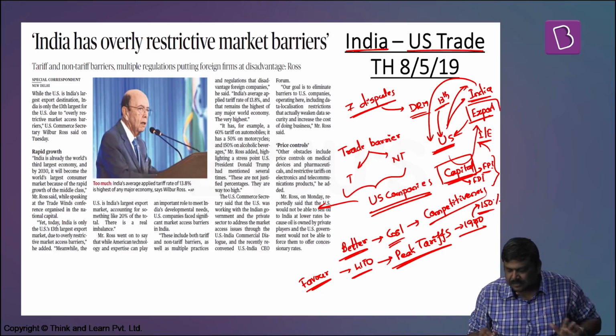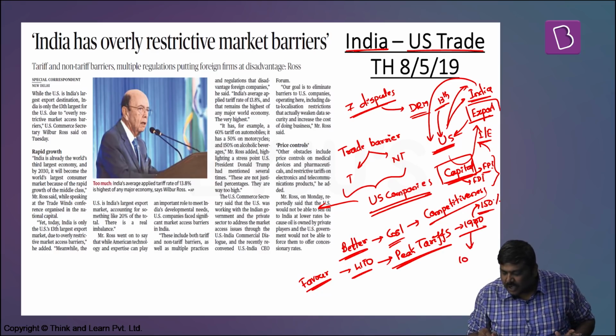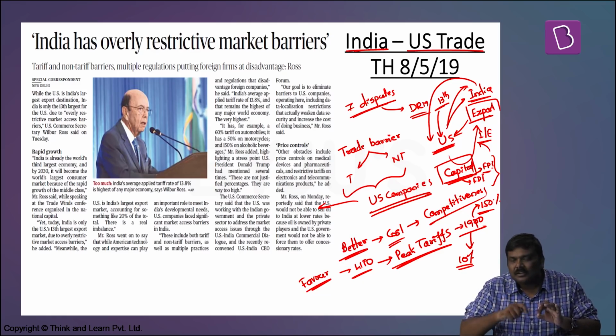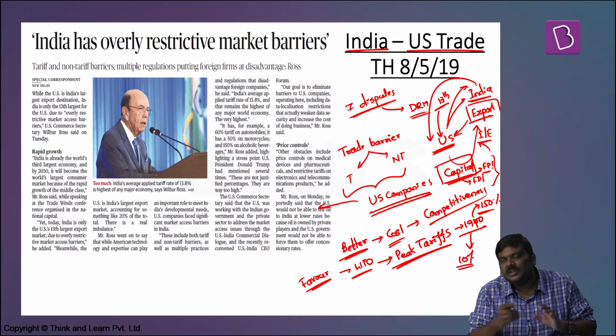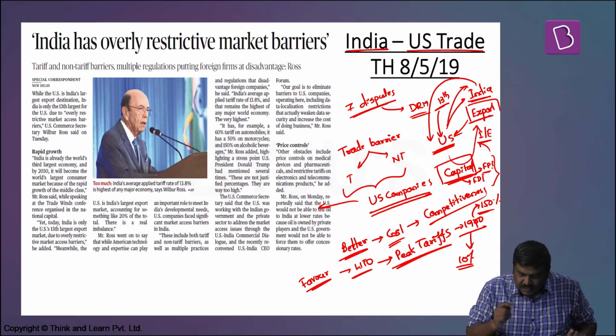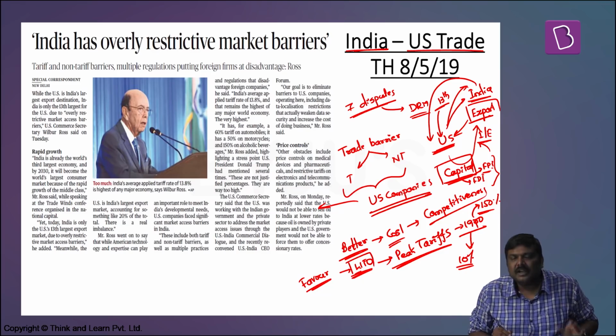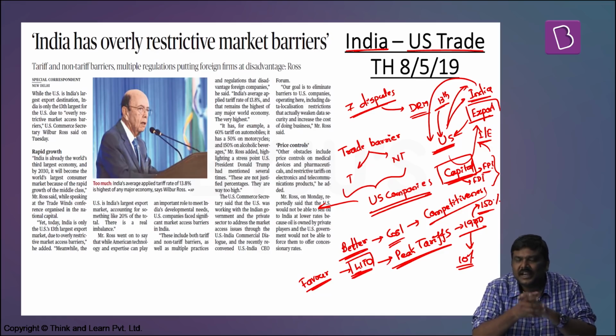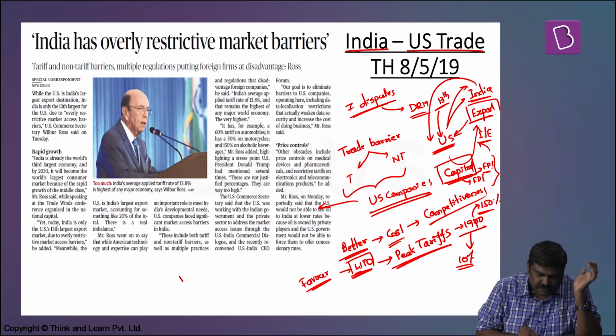But in the recent times, it has been reduced to around 10%. And Indian tariffs are moving more and more towards the tariffs in the Asian region. So this is the argument which has been put forward by WTO. But apart from this, you must also understand this particular concept. Yes, India imposes a huge amount of tariff. On an average, it is at around 13.5%.